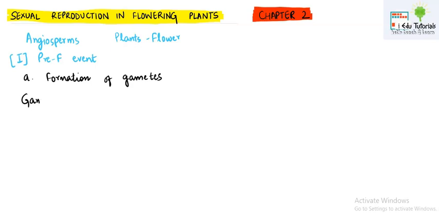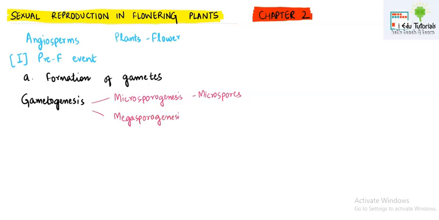Now the process of formation of gametes you already know by now. This is known as gametogenesis. We are talking about plants, thus we will be talking about microsporogenesis, that will lead to the formation of microspores, and we will also talk about megasporogenesis, that leads to the formation of megaspores. Now first we are starting off with microsporogenesis.